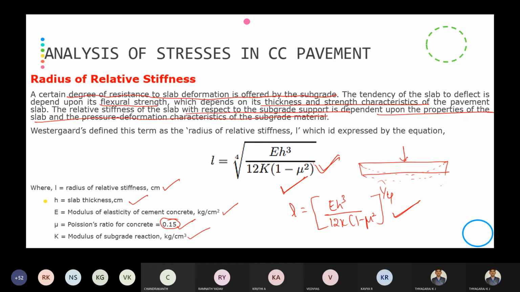Are you following it or not? Kindly respond. Are people following? Okay. Note it down, radius of relative stiffness.